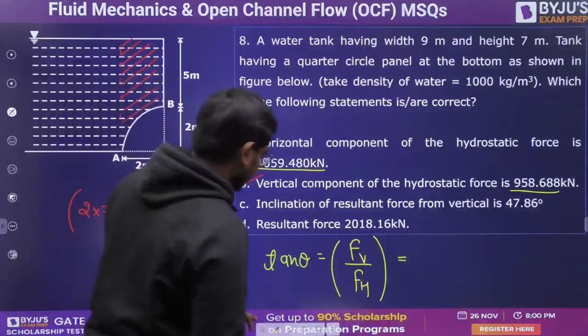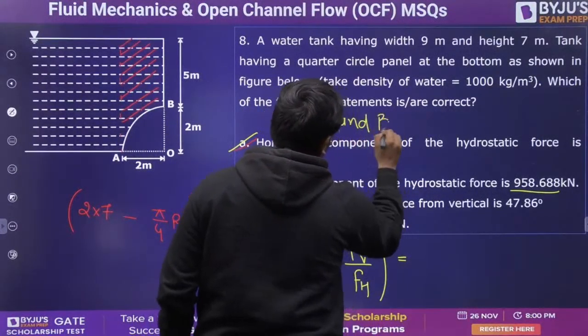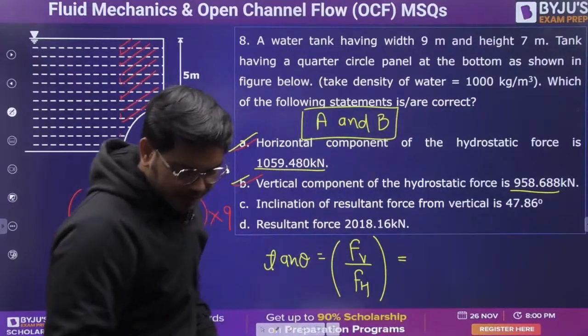So obviously A and B are the right options here, right? A and B are the right option. If this is not matching, no problem. A and B is the right answer. Moving on to the next question, everyone.